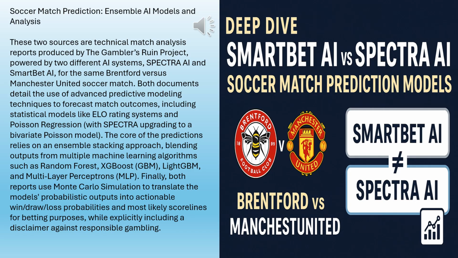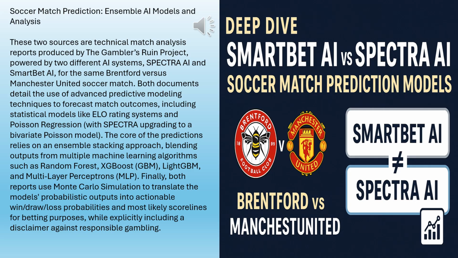So when these initial goal expectations were fed into the final ensemble models, the difference was stark. SmartBet's consensus, combining all its submodels, was firmly away win. Okay. Spectra's final stacked prediction, home win probability, 60.05%, draw, 29.19%, and away win, only 10.75%. 60% confidence for a home win after the old model predicted a clear away win. That's a massive swing. Did you guys double check that? How did Spectra validate this?